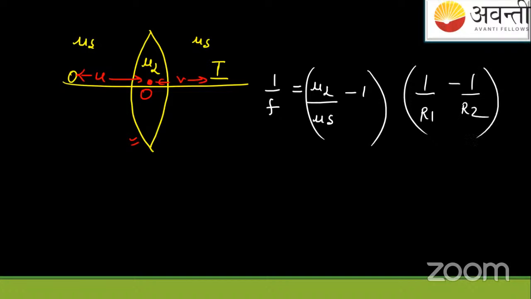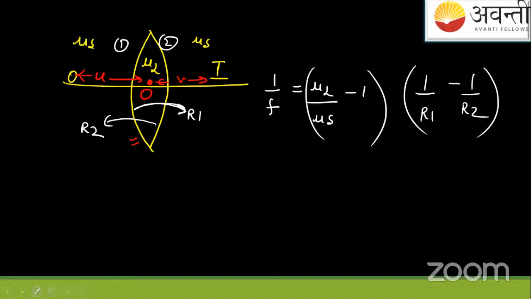See, if you look at this surface, as if you're going from the object side, this is the first surface, and this is the second refracting surface. So the radius of curvature for this is defined as R1. The radius of curvature for this is defined as R2. So now you have to be very much focused on the sign conventions. Okay? So put the formula here.